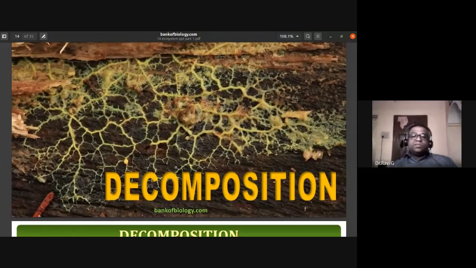So decomposition. What is decomposition? It is the process of breakdown of complex organic molecules into simple molecules. Usually decomposition takes place in dead plants and dead animals. Decomposition involves organisms like fungi, bacteria and protozoans. They are all involved in the decomposition of dead organisms.